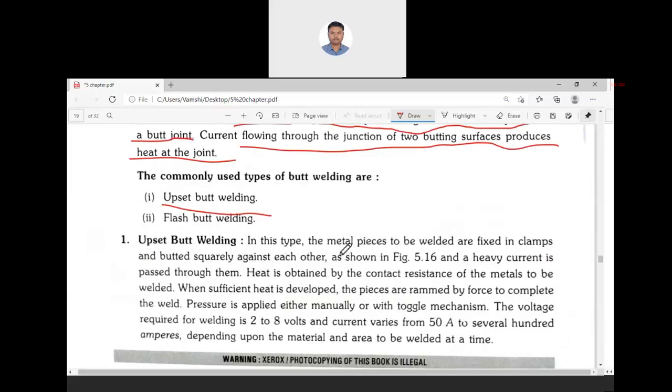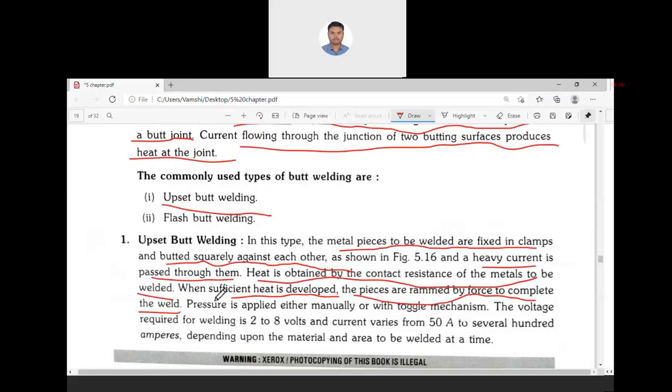Now we will see upset butt welding. In this type, the metal pieces to be welded are fixed in clamps and butted squarely against each other. Heavy current is passed through them. Heat is obtained by the contact resistance of the metals to be welded. When sufficient heat is developed, the pieces are rammed together by force to complete the weld.